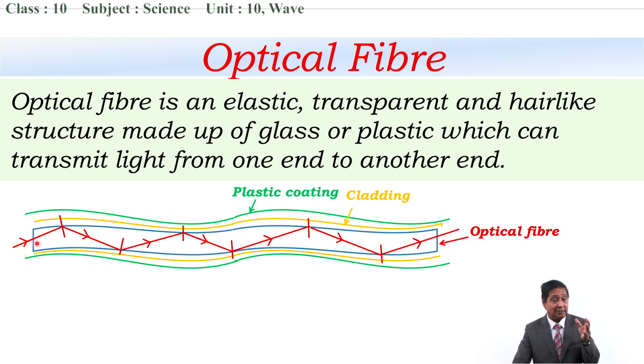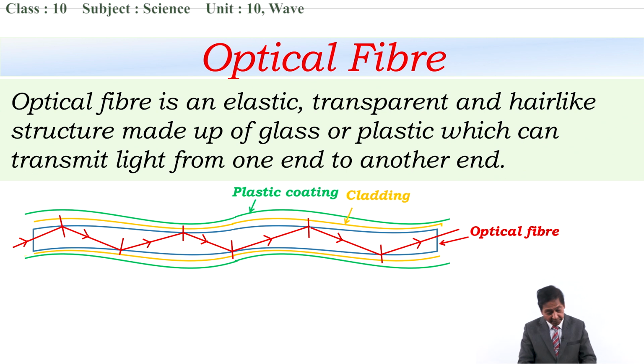And if this light is coming from a certain object, I mean to say here we have an object and the object is reflecting light, then this object can be seen from this end. If the object is at this place and light is coming from that object, then it can be seen from this end. And light travels in a curved path in optical fiber.